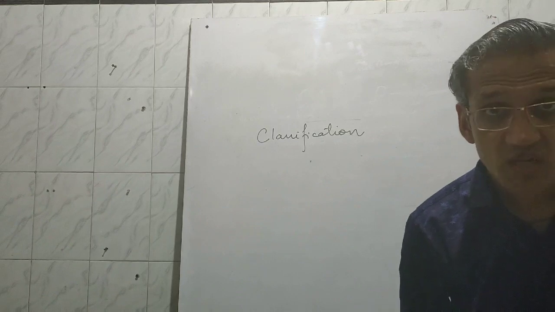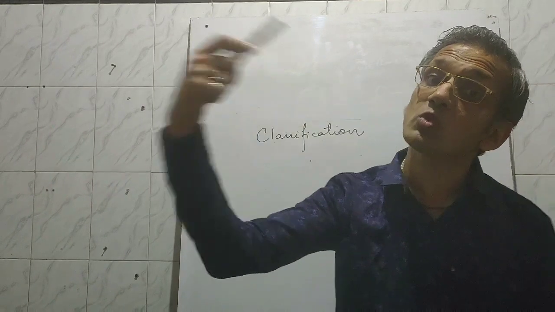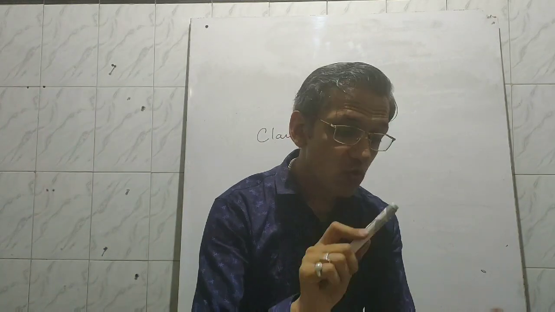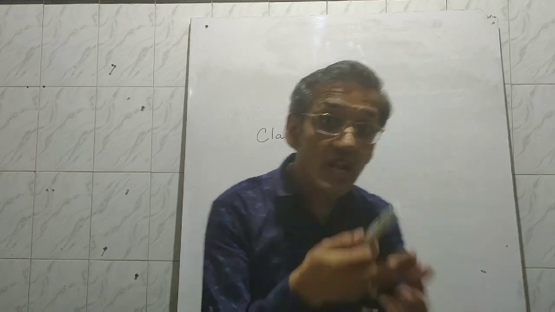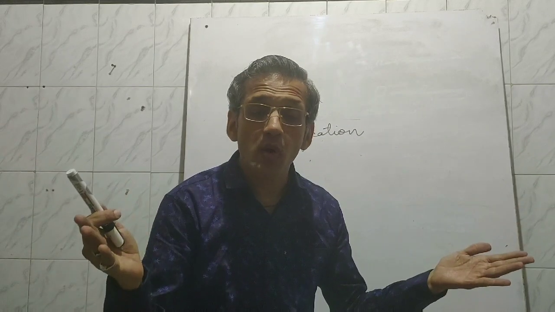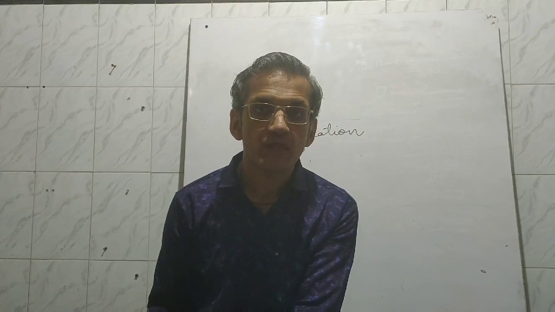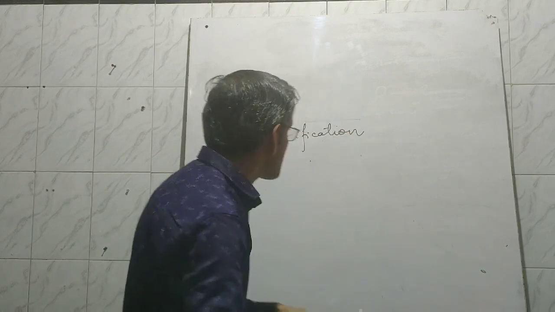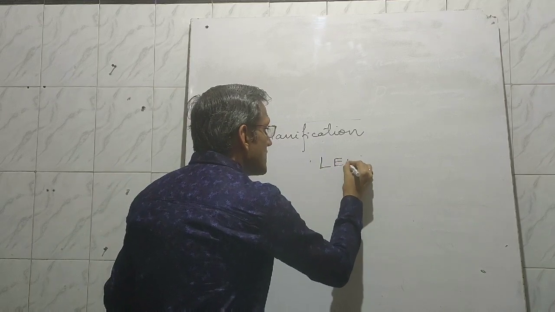What I explained earlier, I purchased goods from Ram, I sold goods to Shyam. So Ram's account, Shyam's account, purchase account, sales account, I paid to Ram, cash account. So there are so many accounts involved. So transactions of one nature should be at one place under one head. So classification is done in a book that is called ledger.